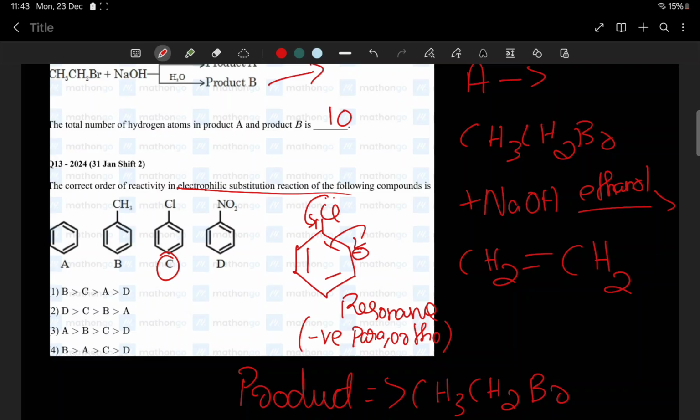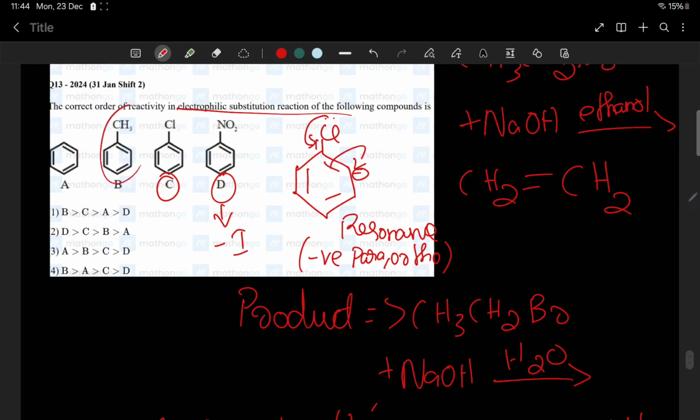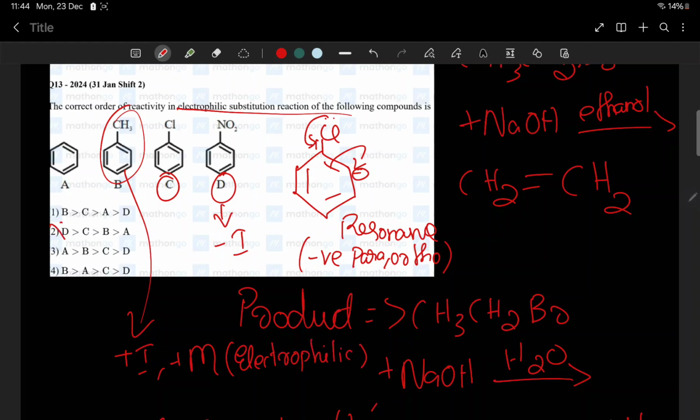Now let us check A. A will not be that supporting to electrophilic substitution, but D. Look at D. D is very unstable with electrophilic substitution. D has a very strong minus I effect, right? So that will not happen. So I think the answer will be, look, B is having plus I effect and plus M effect, right? Plus I and plus M effect. So it will be having the most electrophilic substitution. So B will be having the most. So these two are wrong.